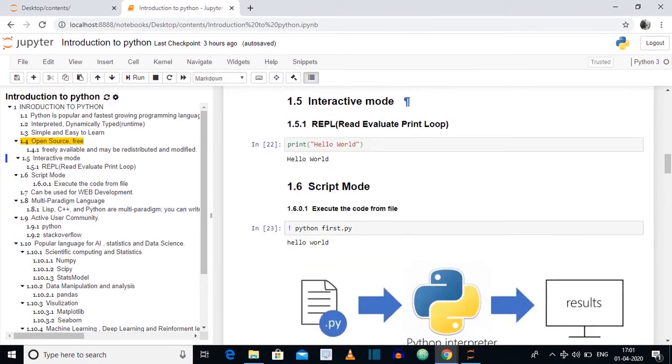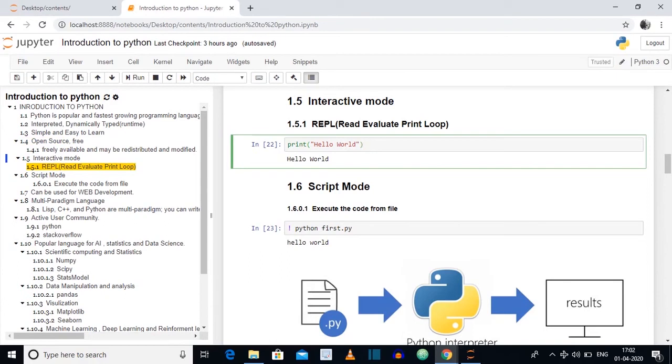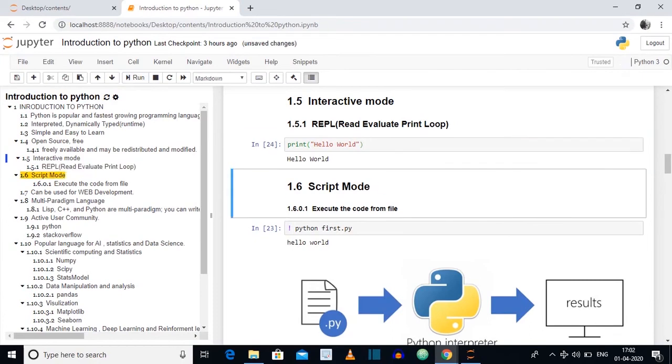Code in Python can be implemented in two modes. First is interactive mode and second is script mode. In interactive mode, while implementing your code, we run a REPL loop. What is REPL? REPL is read, evaluate, print loop, wherein you run a statement and see the execution of the statement. Again you write the statement, run the statement, and see the execution of the statement. For example, in this case we write print hello world, run the statement by clicking on the cell and then the run tab. You get the output hello world.